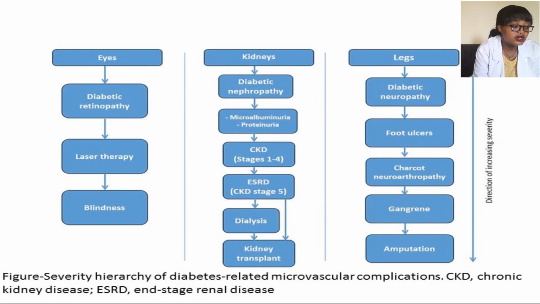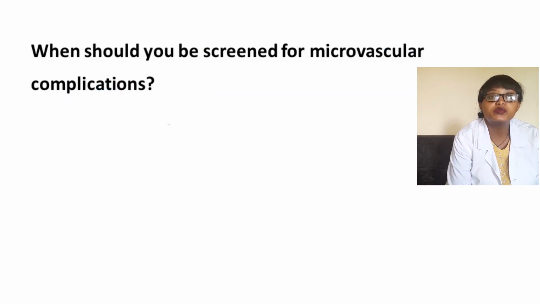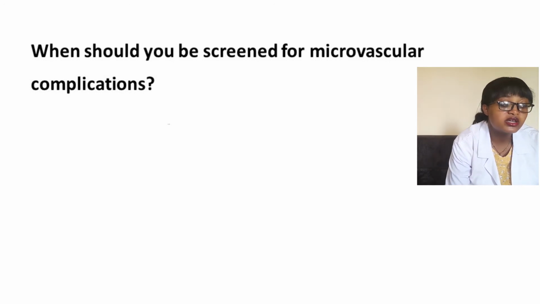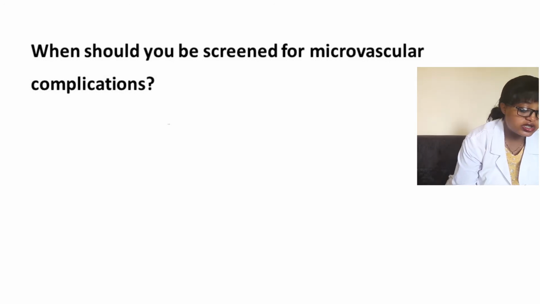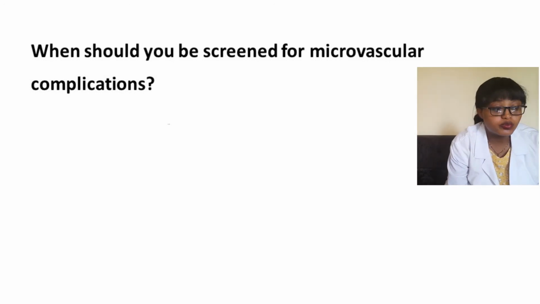So in general, microvascular disease affects the eyes, the kidneys, and the legs, resulting in blindness, albuminuria, end-stage renal disease, as well as foot ulcer and amputation. Since we said most patients are asymptomatic, to decrease our risk for microvascular complications we should have appropriate screening.